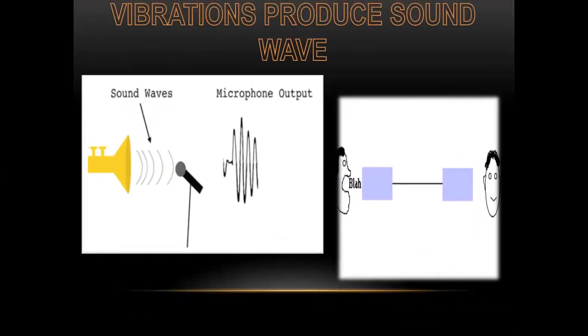If there are irregular repetitions, sound waves create noise, and opposite of it, regular repetitive sound waves produce pleasant or musical sound. You see here in the examples how vibration waves produce a sound.